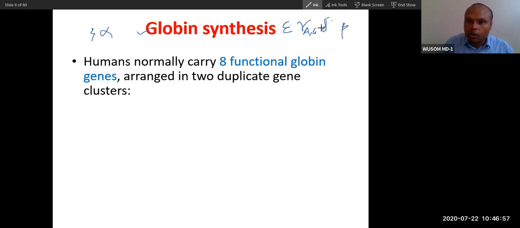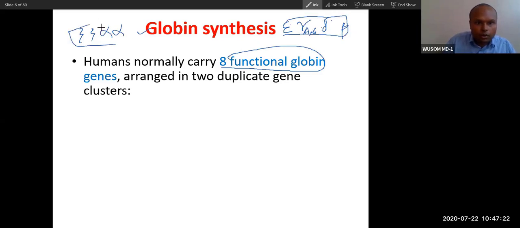So you can see 1, 2, 3, 4, 5, so 8 functional globin genes arranged in 2 duplicate gene clusters. Here 8 functional means it is counting the delta and alpha also. So this is 4, you take it as 4, and this is 4. So 4 and 4 make 8. So 8 are arranged in 2 duplicate gene clusters.